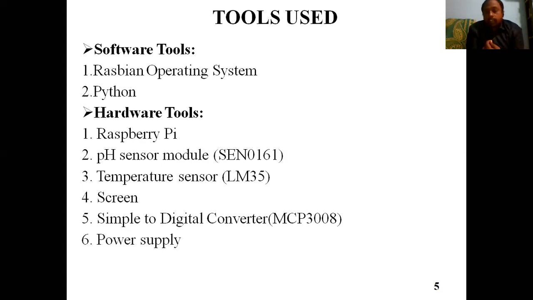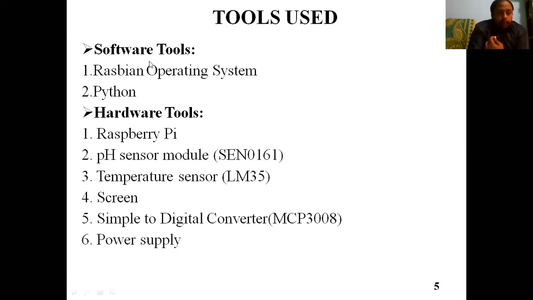It transmits the water quality with the help of the pH sensor to the Raspberry Pi, and the Raspberry Pi transmits the information to the internet. So the person may not be near the pond, he may be anywhere, and he can know the water quality with the help of the internet, right?